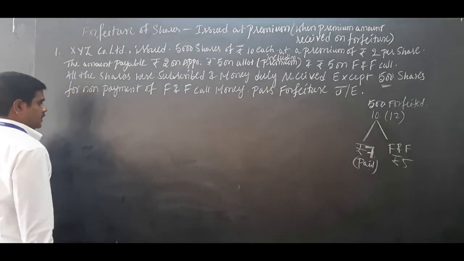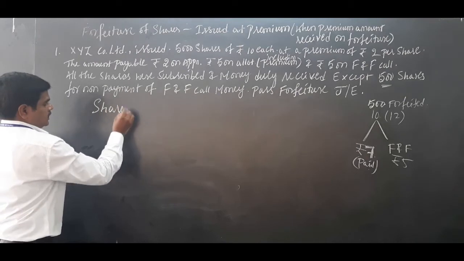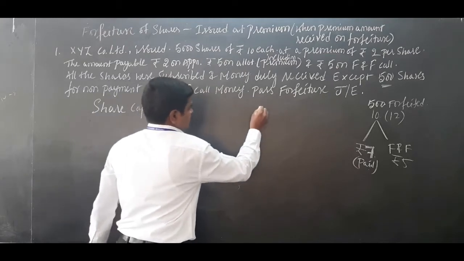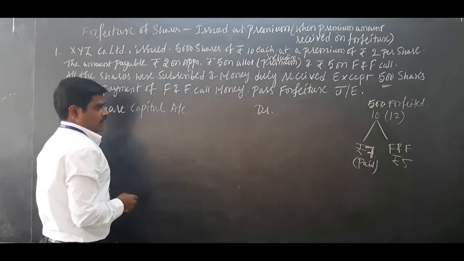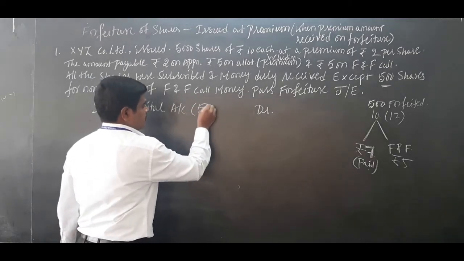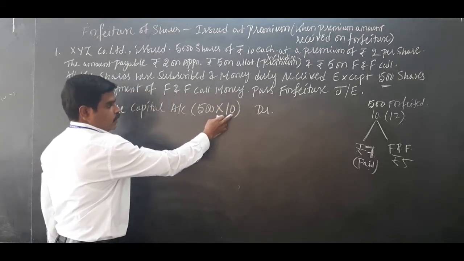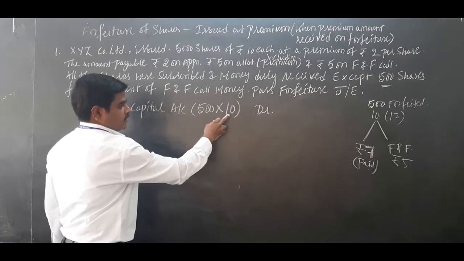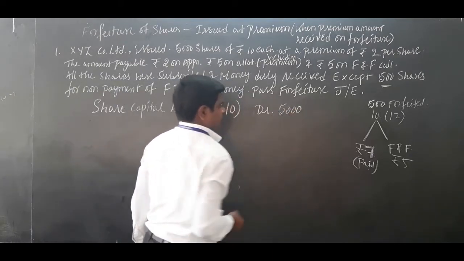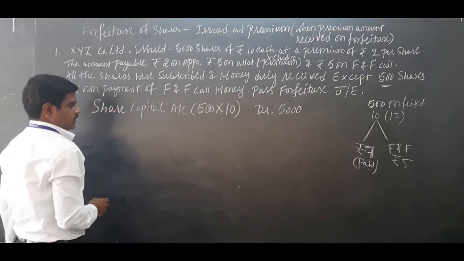Now, what we have to do? We have to pass the journal entry. For cancellation, share capital account has to be debited. Be careful here now. How many shares are cancelled? Totally 500 shares. What is the face value? 10 rupees is the face value. Be careful, not 12 rupees. Don't take 12 rupees, 12 rupees is the issue price. Face value is 10 rupees. Share capital account debit 500 into 10, 5,000.